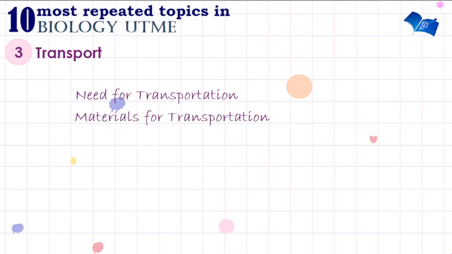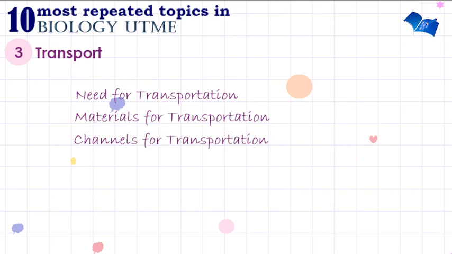Examples of such materials might include excretory products, gases, and food that has been manufactured. When I talk about manufacturing food, you should note that only plants manufacture their food. So now I'm talking about plants. You need to talk about digested food. You need to talk about nutrients, the transportation of nutrients, transportation of water, and transportation of what? Hormones.